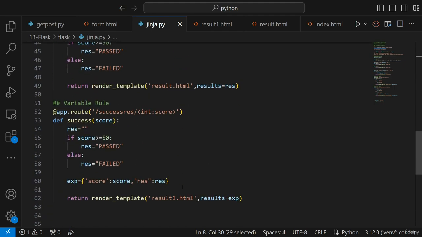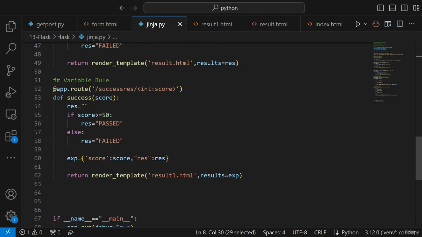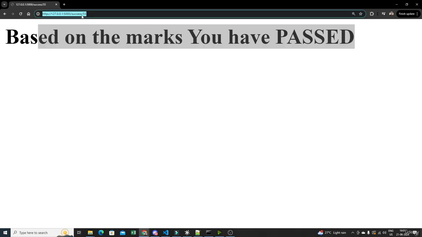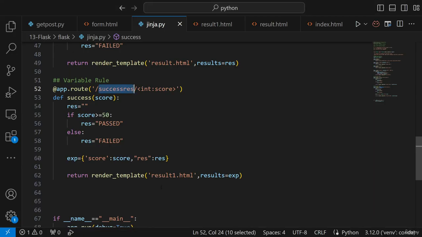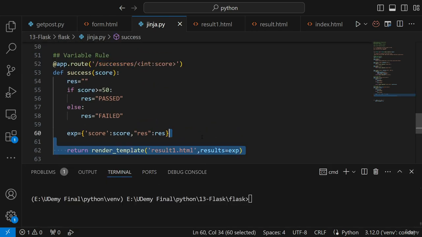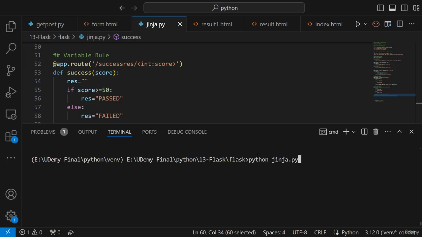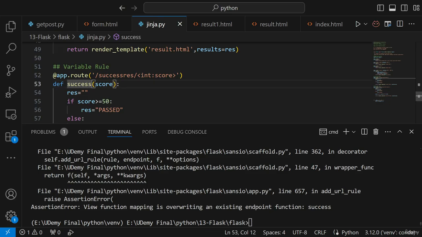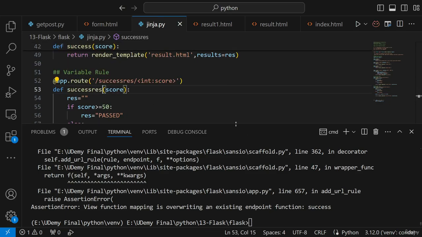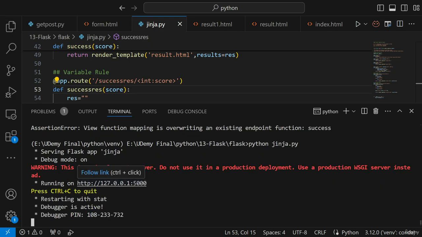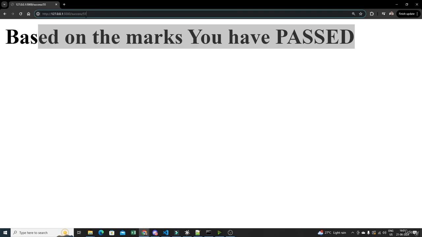So this is my function that I'm actually going to call, this expression, that is success res. Let me quickly go ahead and see that. I will just go ahead and open my terminal, and here I'm going to write python jinja2.py. The function becomes the same, so here I'll just write success res. Please make sure that you don't use the same function name for two routes. And here I will just go ahead and execute it. Now, if I go ahead and write success res with 55.